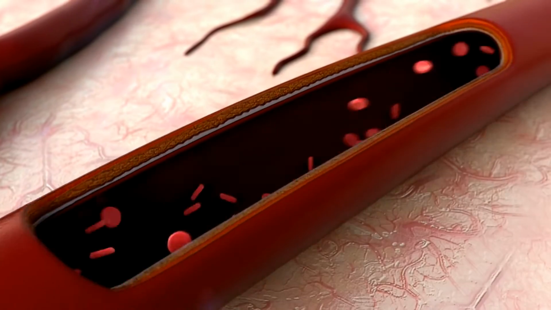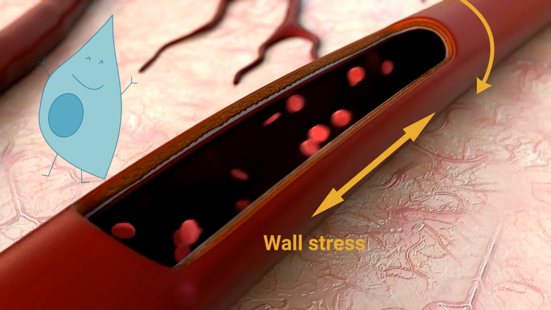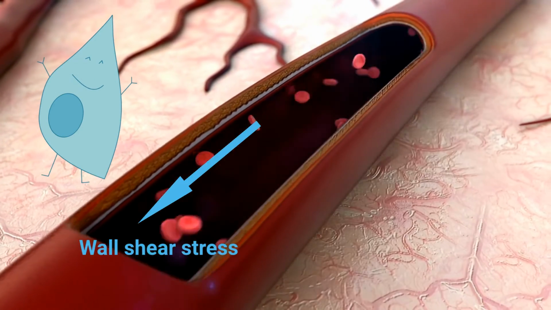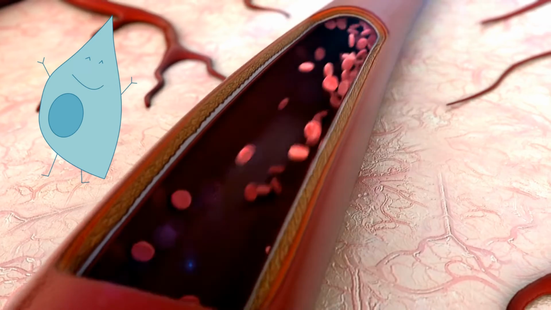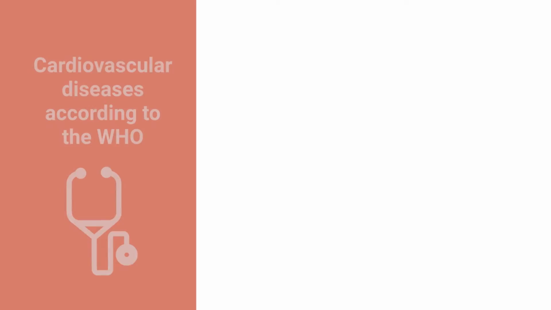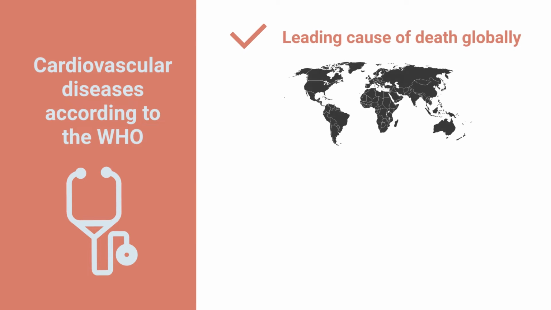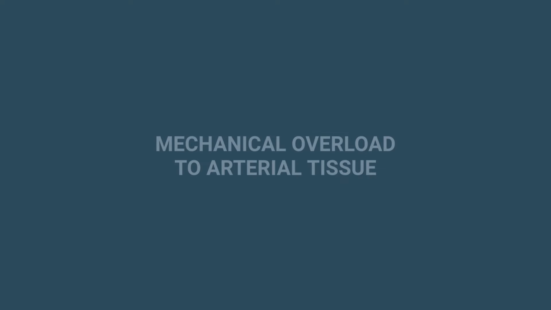Specifically in arterial tissue, cells are in their happy state when they experience the resulting wall stress and wall shear stress due to a typical pulsating blood pressure. Any deviating load will trigger a cellular reaction, and this is not unimportant given the numerous patients suffering from cardiovascular diseases. These cardiovascular diseases even constitute the leading cause of death globally, according to the World Health Organization.